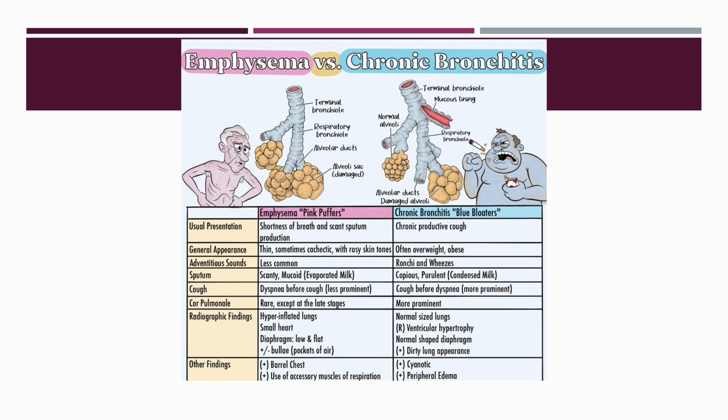Chronic bronchitis patients are also more likely to have peripheral edema due to cor pulmonale, or right heart failure. This will cause the right heart to work harder to pump, resulting in fluid backing up to the lower body. Again, remember, it's common for patients to have a mixture of both symptoms and signs.